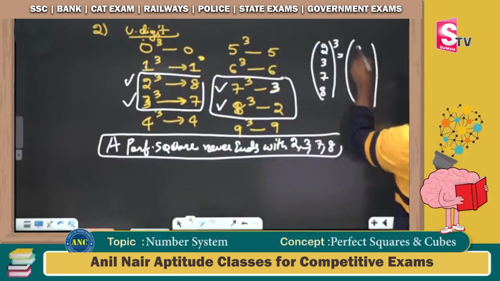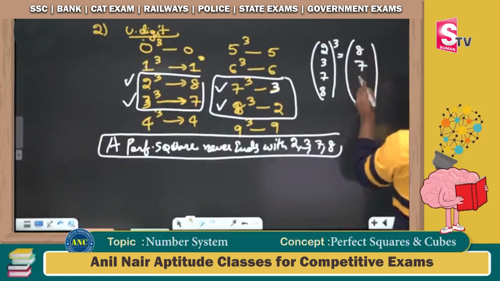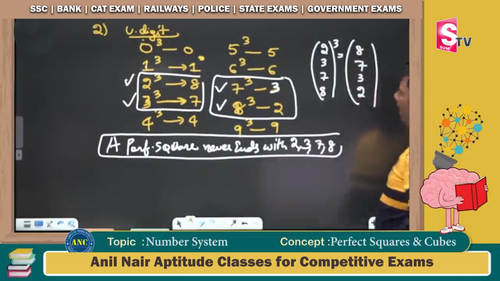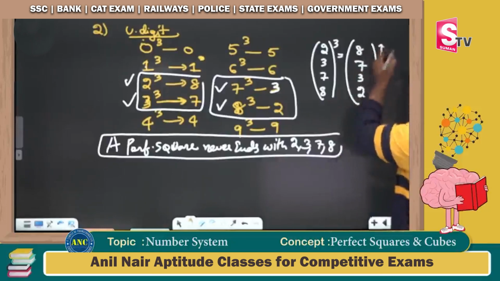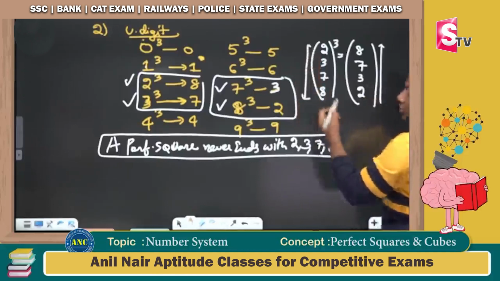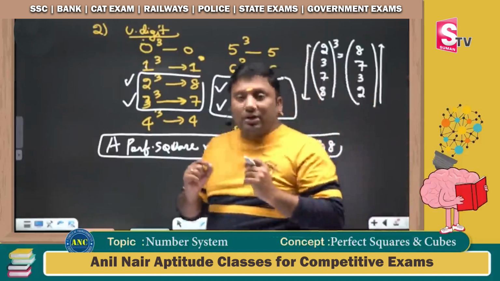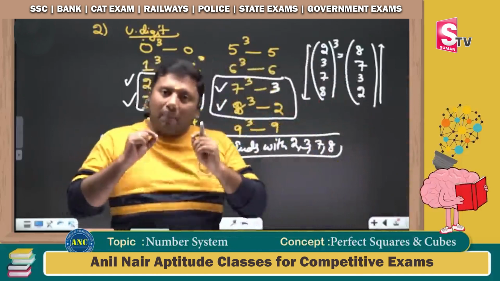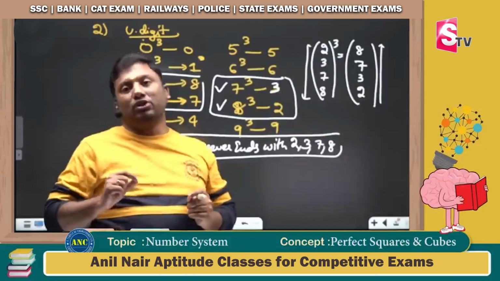2 cube I got 8, 3 cube I got 7, 7 cube 3, 8 cube 5, 12. Or otherwise, write down 2, 3, 7 or 8 from bottom to top. A perfect square never ends with 2, 3, 7 or 8. Listen to this very important key point. A perfect square never ends with 2, 3, 7 or 8.